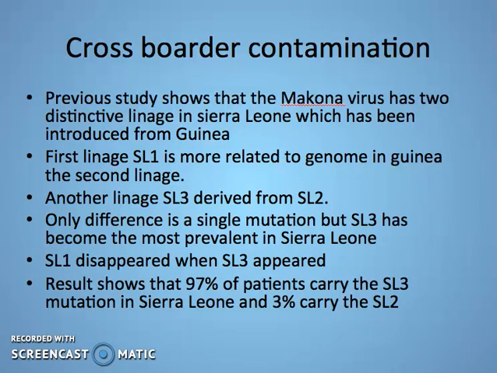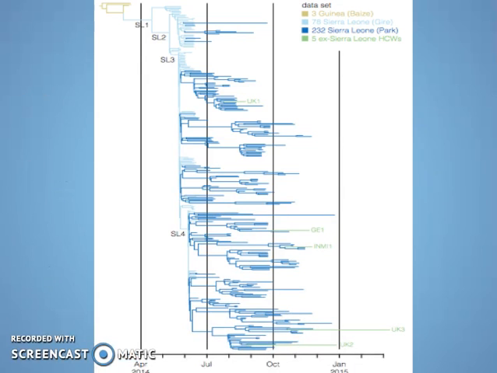SL3 has also become the most prevalent lineage with no further development. Also, the samples show that 97% of the genome carry the SL3 mutation, with the rest of the group being SL2. This is illustrated in the following image.